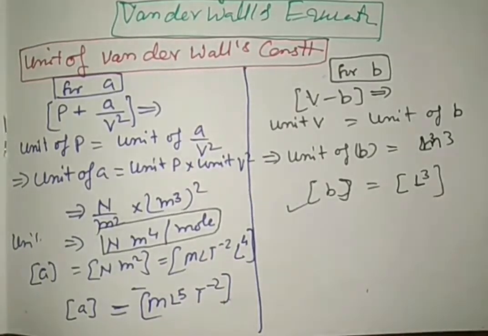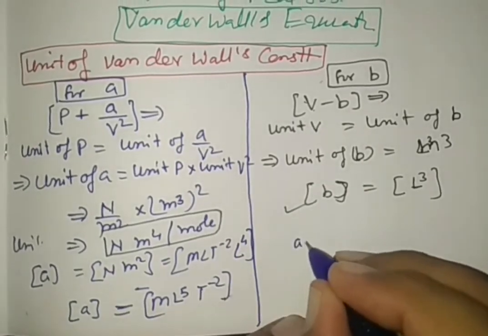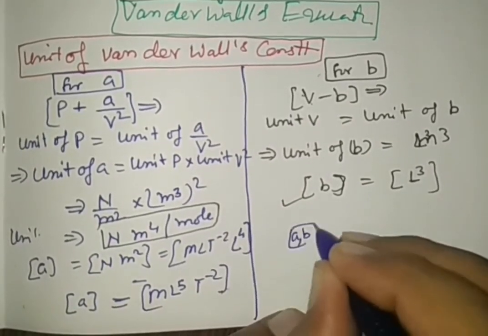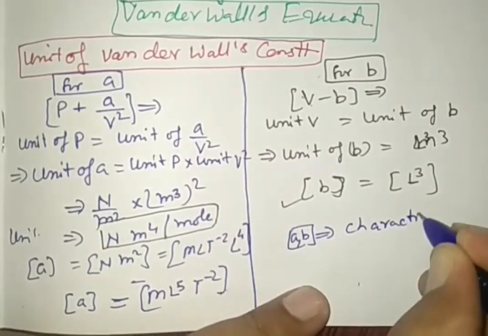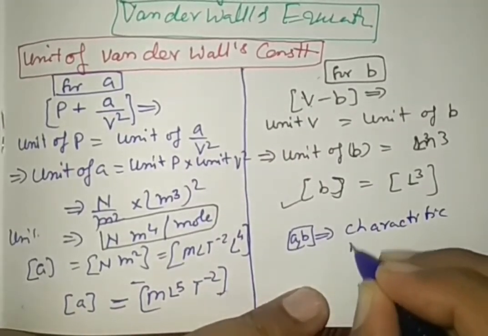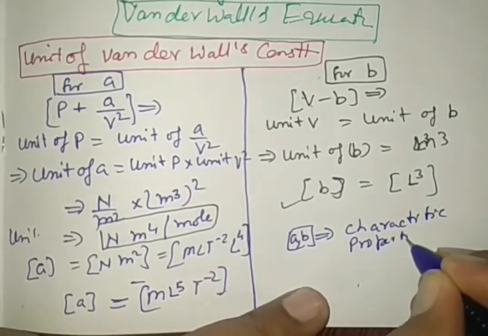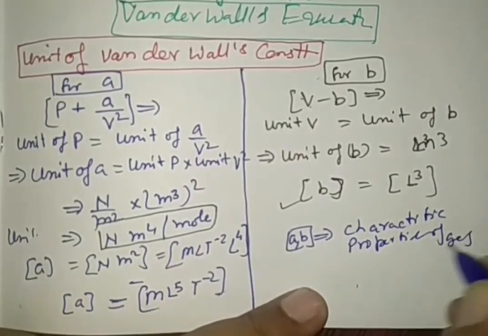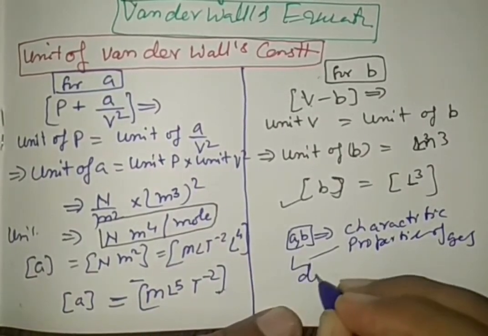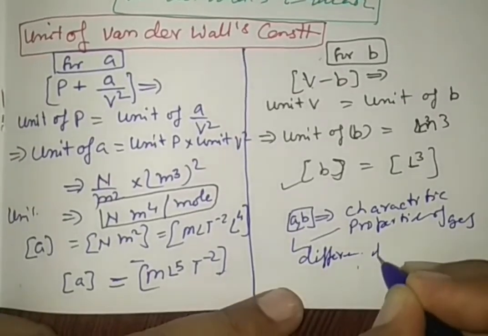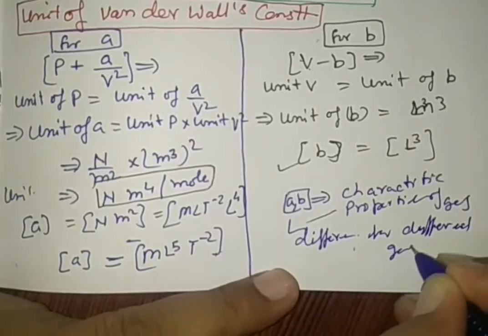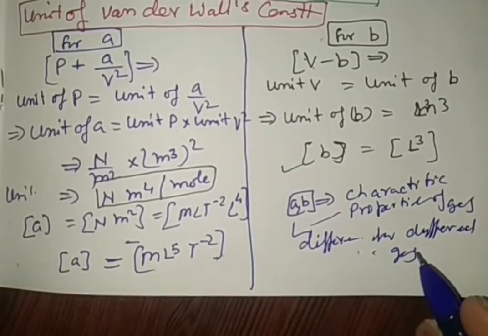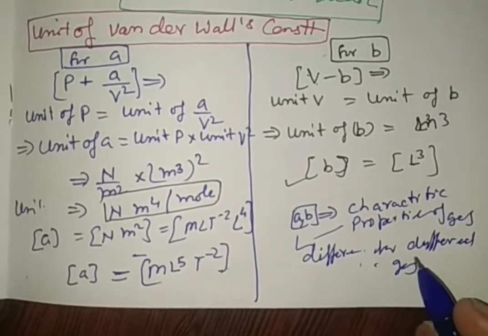These are the quantities, and A and B are characteristic properties of a gas. They are different for different gases. So that covers the whole van der Waals equation.